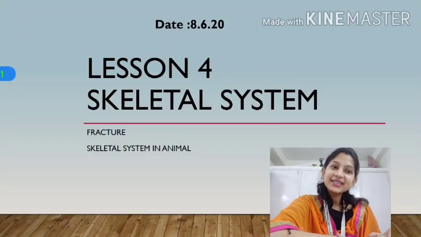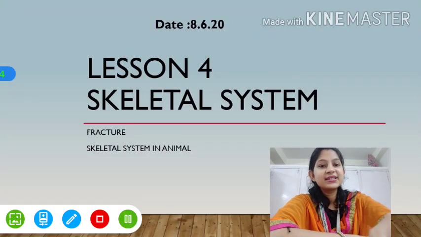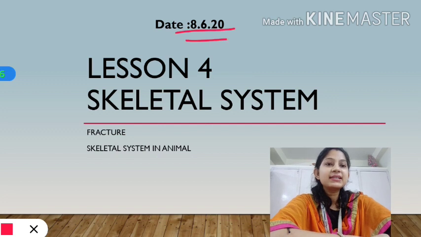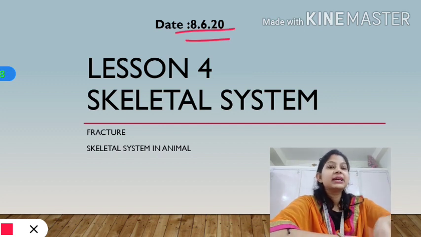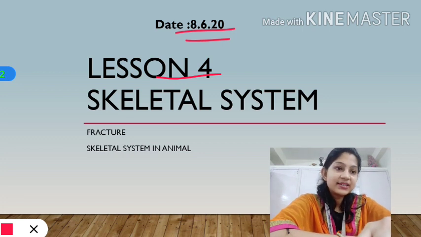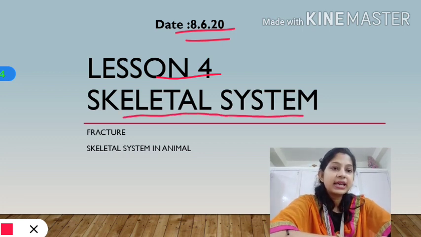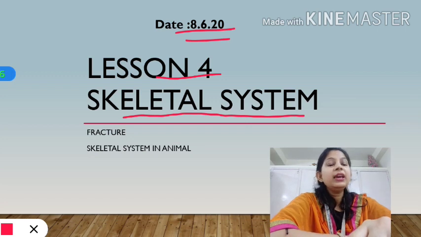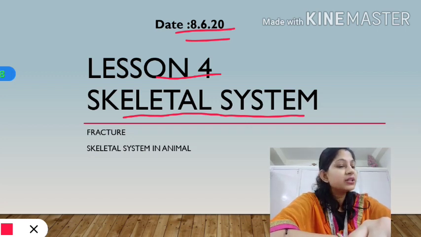Hello students, let's start today's science class. And what is the date today, student? Today is 8th of June and currently we are in lesson number 4. And what is the name of our lesson, current chapter? That is skeletal system.